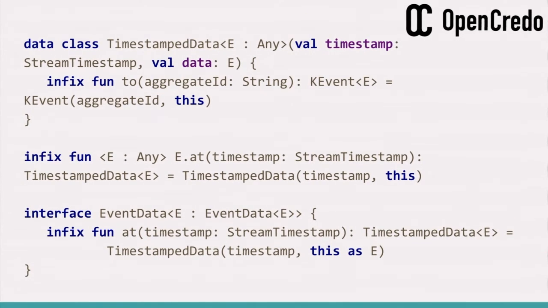So we also have a toInfix method on timestamp data, which allows us to supply the aggregate ID, so we can construct a complete k-event object, which basically has all of our data and metadata. We've then got our bundle of attributes, and we've got a timestamp, and we've got the aggregate ID, which is everything we need to define a complete event.